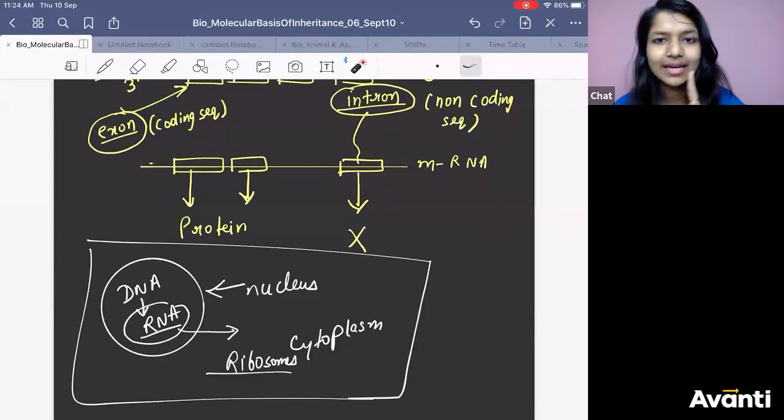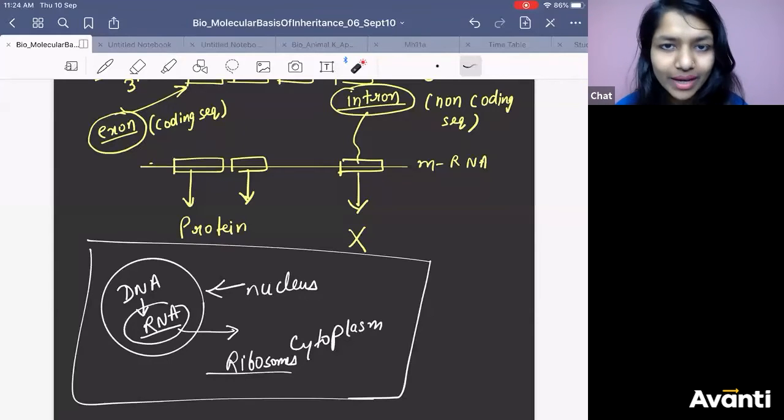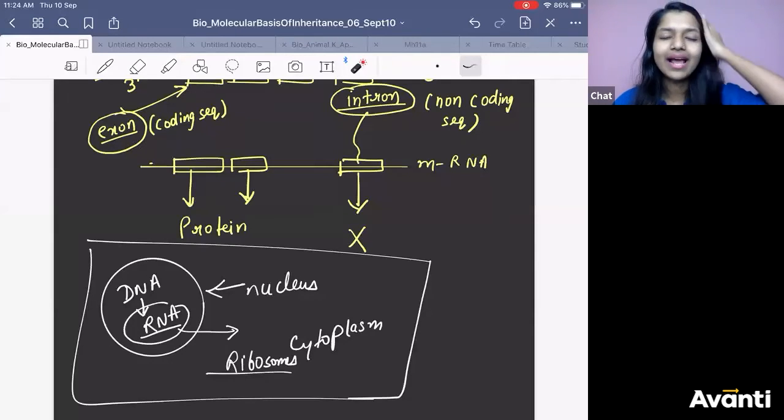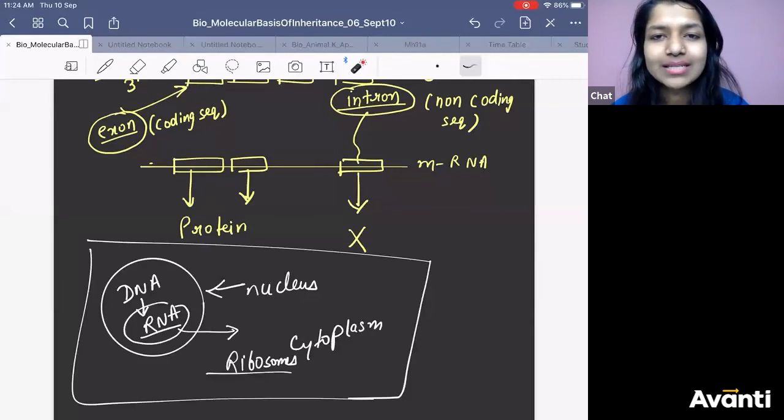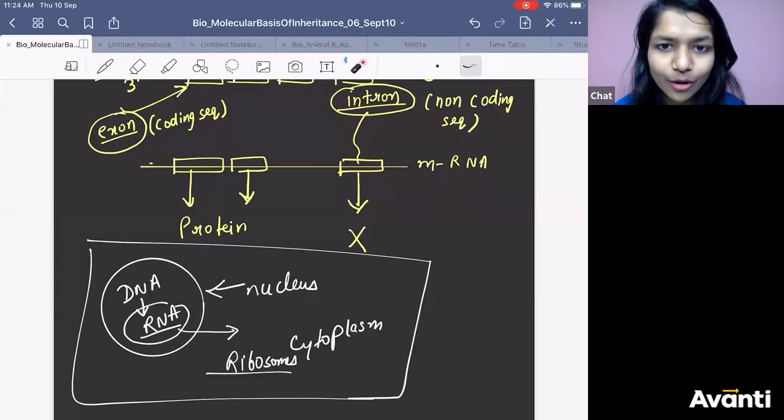No. This is another difference. In case of eukaryote, transcription and translation happen at different times. They never happen at the same time. Got it? They don't happen simultaneously. It's not like, yes, RNA is being formed, okay, let's make protein along with it. It never happens like that. Simultaneously you never have RNA and protein synthesis in case of eukaryote.